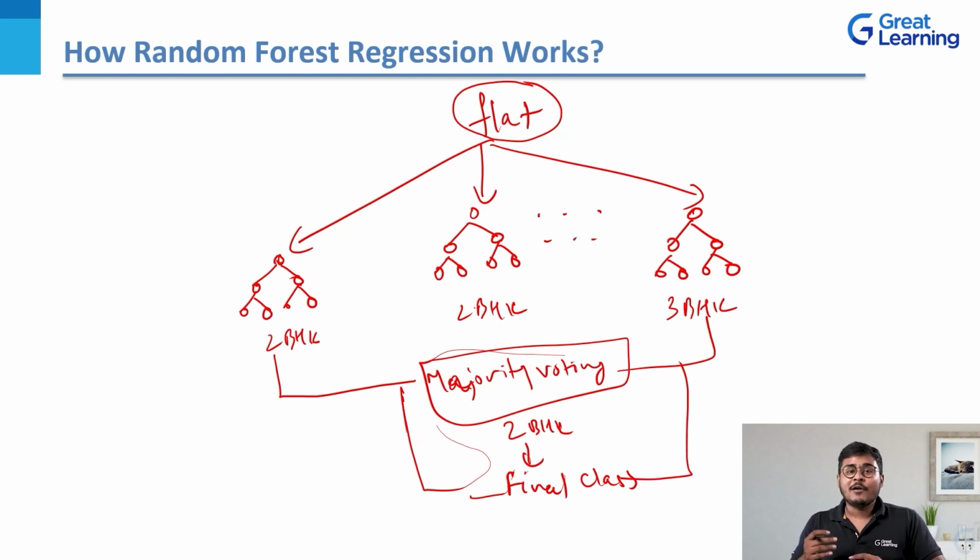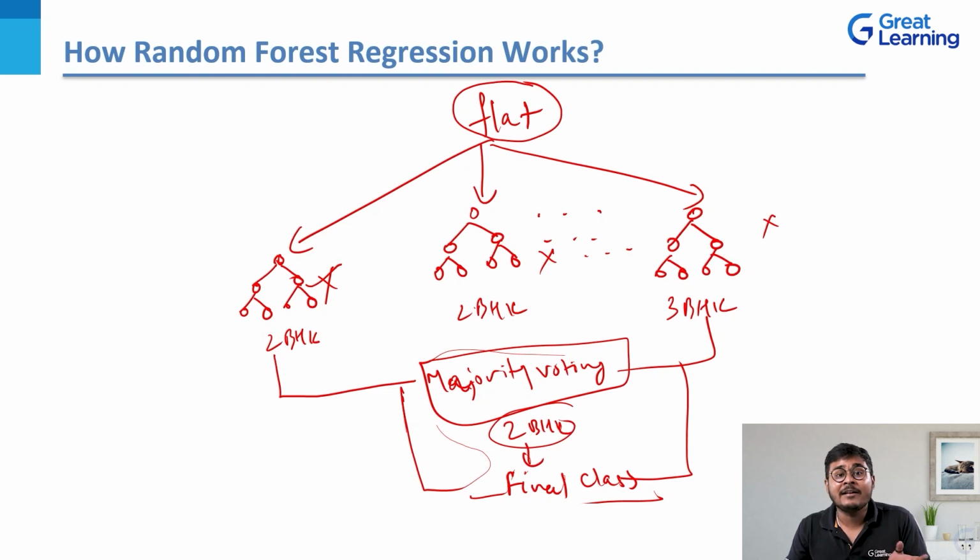It merges the output of all these individual decision trees, from the first one all the way to the nth tree, to predict one final class. In the final class, 2 BHK came out as a clear winner. So it averages out the predictions, and that is how random forest regression works.